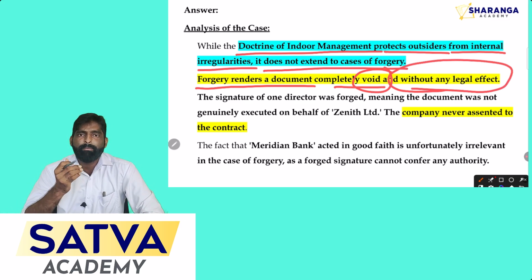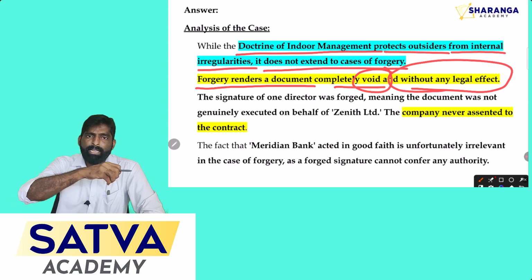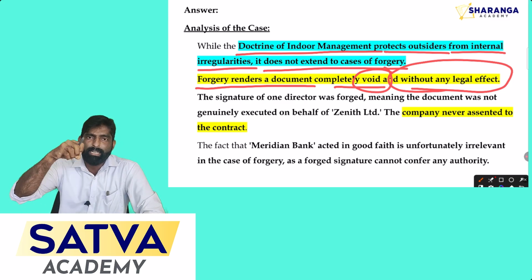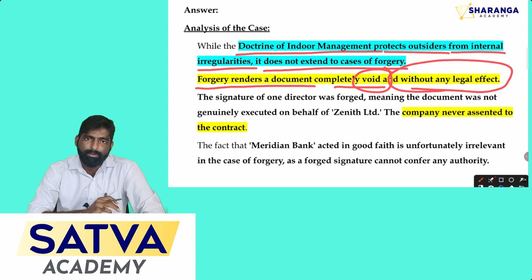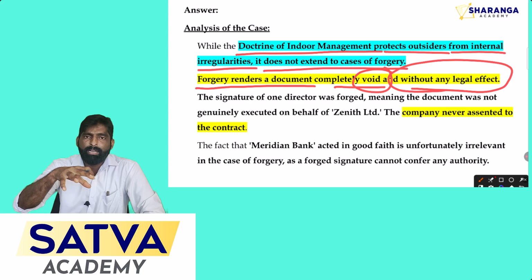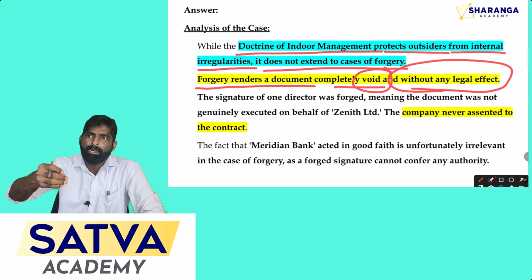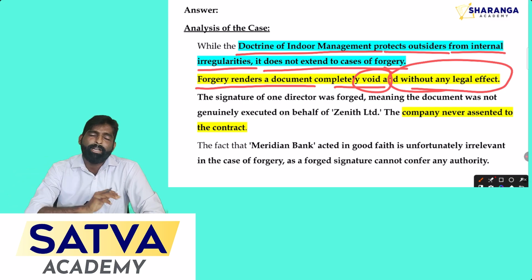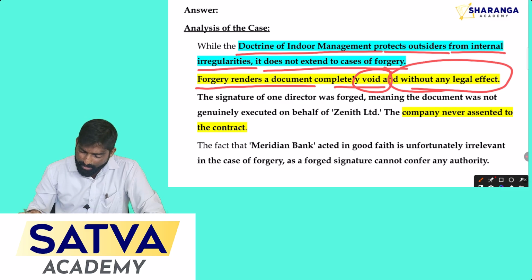Whenever a contract made by the parties has any criminal element, it will be a void contract or an illegal agreement. When there is an illegal agreement, it is completely void, or void from the beginning itself. So in this case, the contract made by the company is a void contract. There is no enforceability by the company because it is a crime committed by one of the directors, who made a forgery in the document, so that act is void ab initio. So now there is no enforceability for that contract.